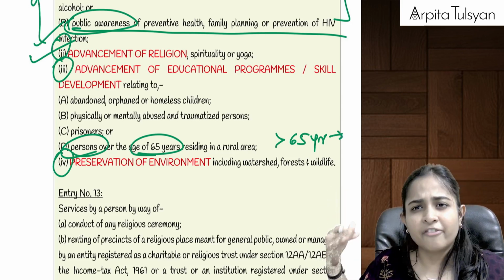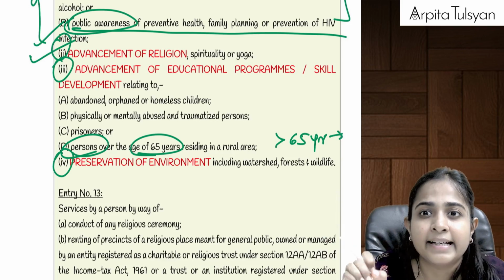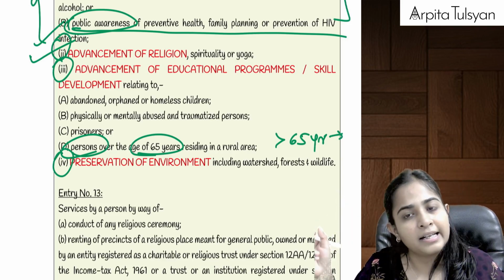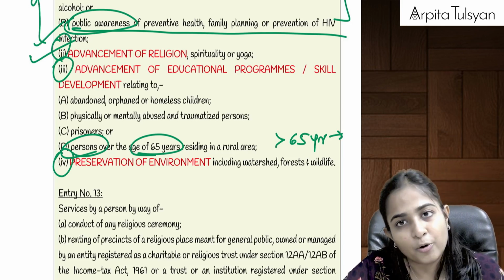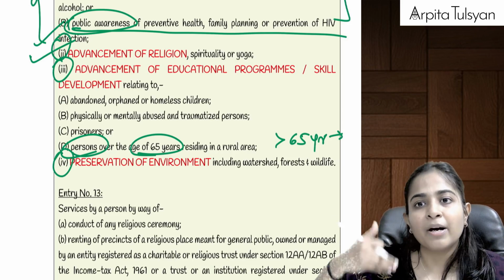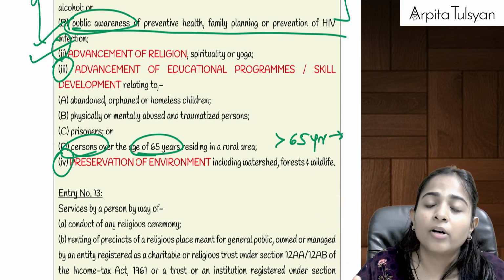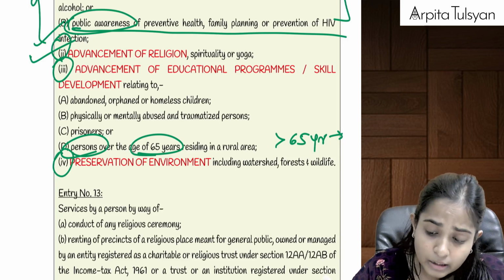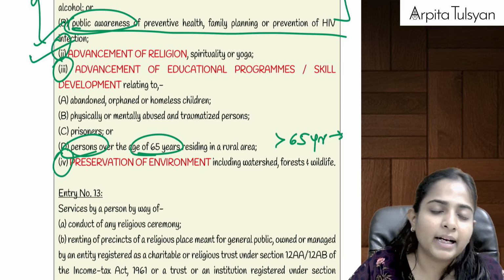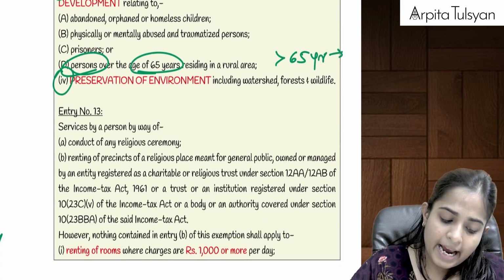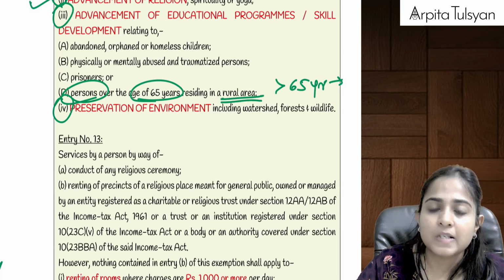Means we can generally say it like, for senior citizens who are staying in rural area, if we are doing some education programs for them, or we are doing some skill development programs, maybe we are providing them this coaching, okay, skill development or educational programs, and we are charging some nominal consideration from them. On that consideration, GST will be totally exempted. Okay, please be careful with this rural area point.